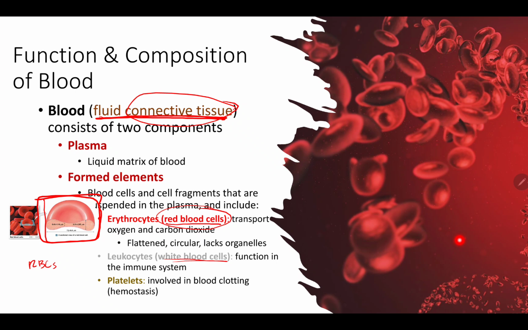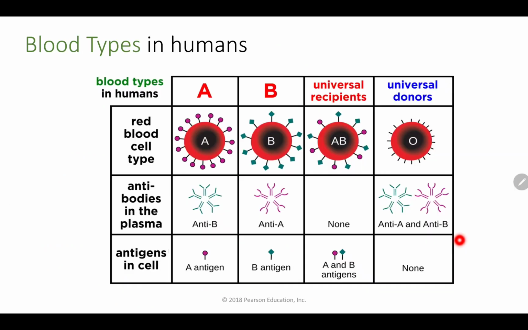The other type of formed element is these platelets. These platelets are going to be involved in blood clotting, or hemostasis, which is blood clotting, okay? To patch up any damage in the blood vessels.